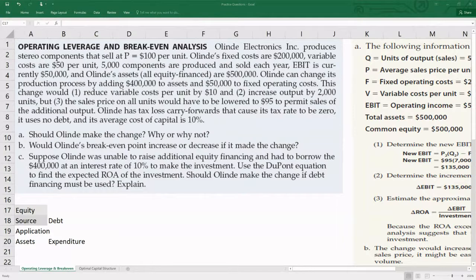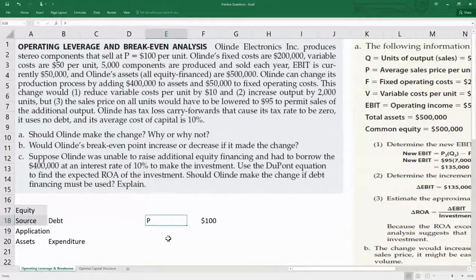Oland Electronics Inc. produces stereo components that sell at a price of $100 per unit. You can solve this question on your own along with me; some of you can also do mind calculations.